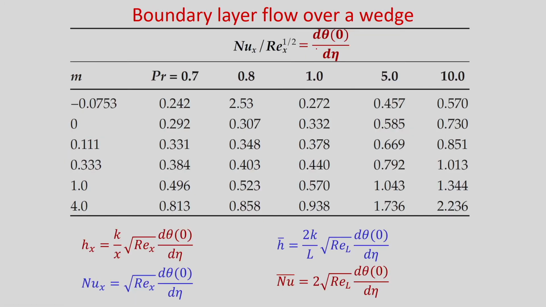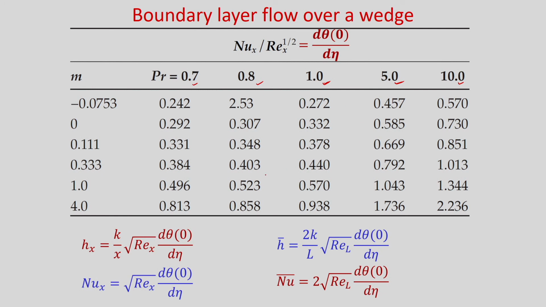Now, if you see d theta by d eta at eta equal to 0, that means Nusselt number x divided by Re x to the power half. So, for different values of m and for different Prandtl numbers 0.7, 0.8, 1.5 and 10, these are the values of d theta by d eta at eta equal to 0 at different m. Okay.